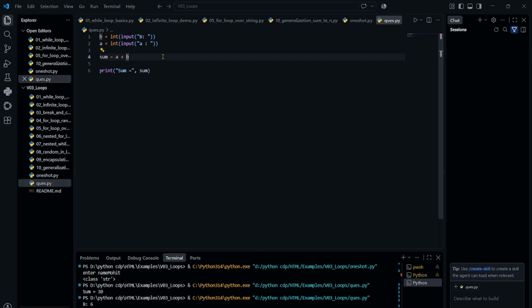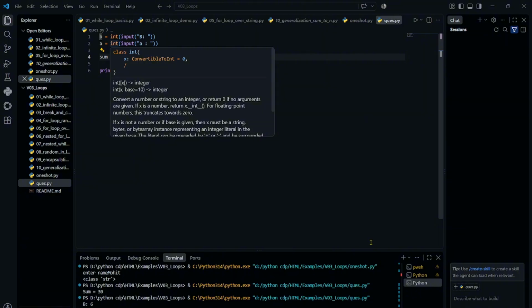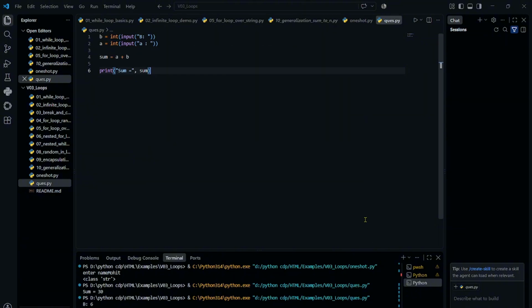So what do we use here? First we take input. But remember that input will take a string value, okay? So we need to convert it into an integer. That's why we are using int. That is converting the input value into an integer.